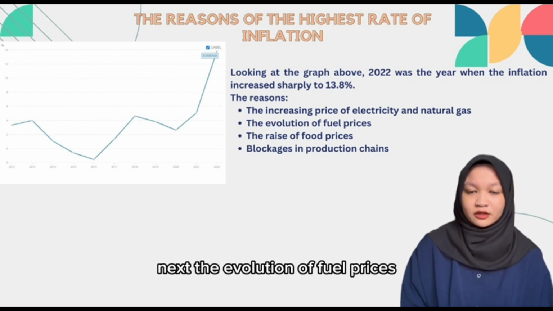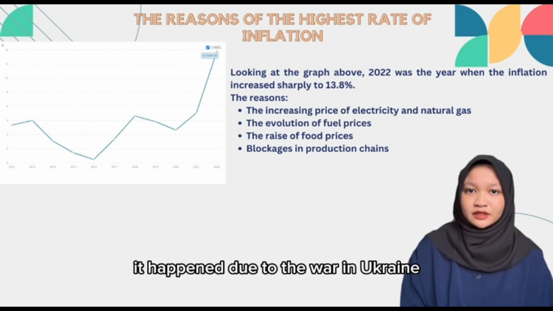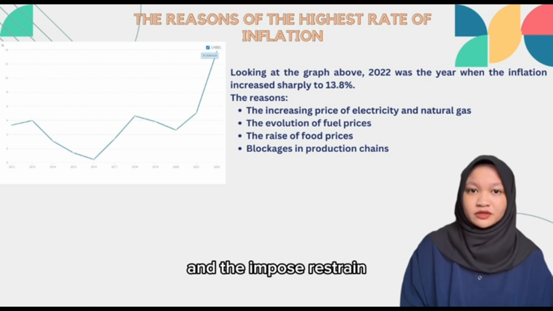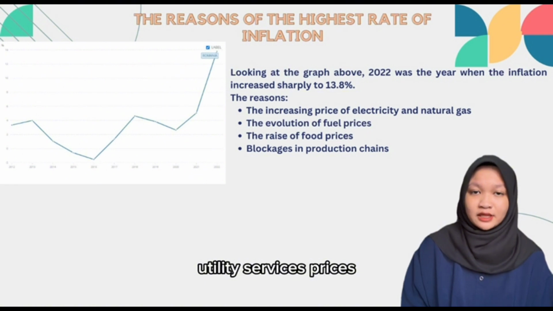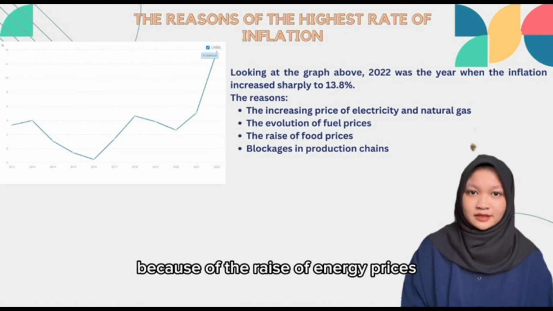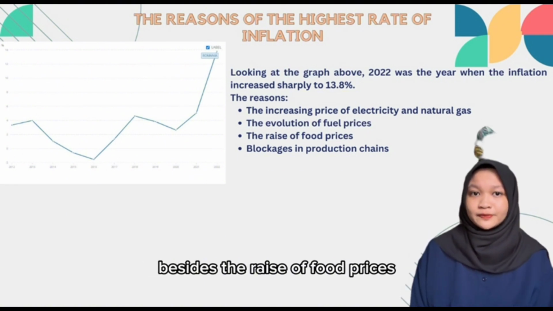Next, the evolution of fuel prices. It happened due to the war in Ukraine and the imposed restraint instead of the increase in some public utility services prices because of the rise of energy prices. Besides, the rise of food prices.